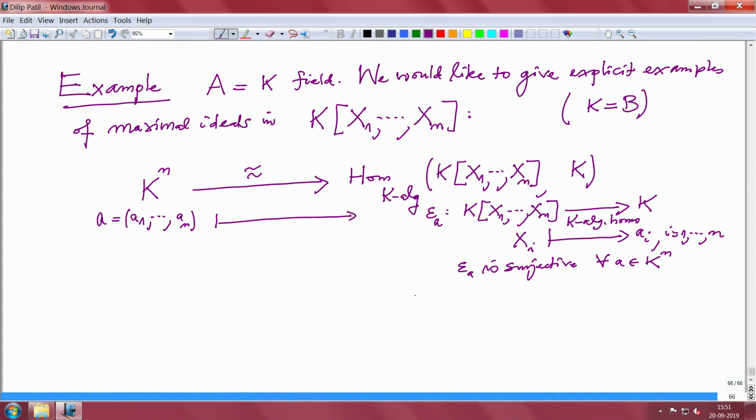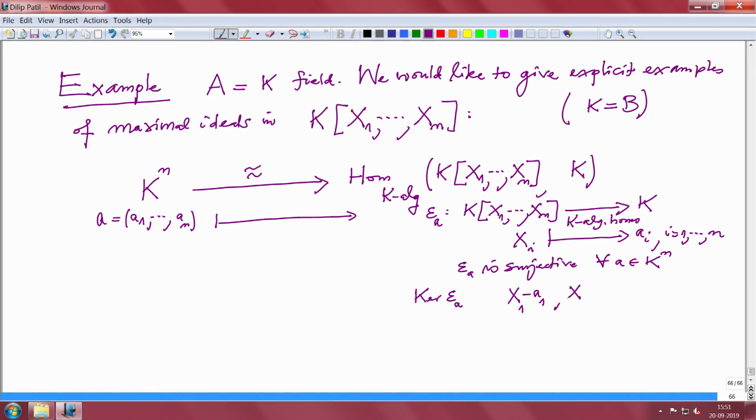So, the kernel of this, I want to check what are the generators for this ideal. This is an ideal in the polynomial ring. So, I will list some elements which are obviously in the kernel. For example, x1 minus a1, this polynomial, is free from all other variables. This is obviously in the kernel, because I have to check that when I substitute xi equal to ai, it becomes 0. So, I substitute x1 equal to a1, and it is 0, and the remaining variables do not appear, so nothing happens.